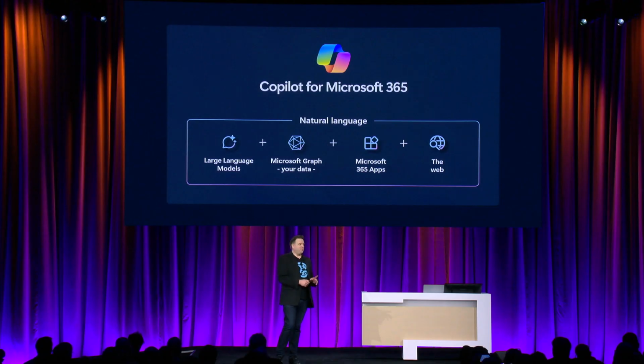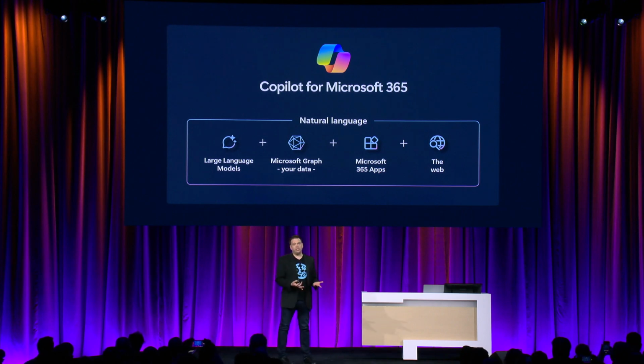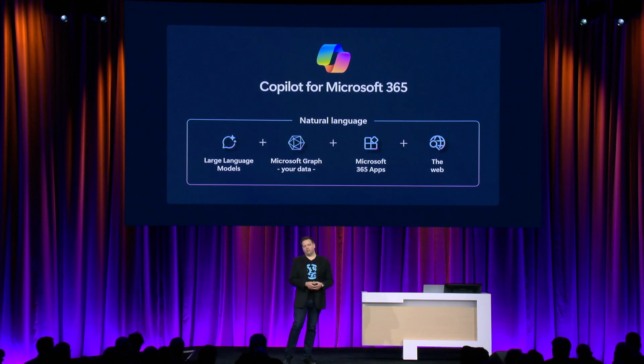And so when you think about Copilot for Microsoft 365, think about it as 4 different things. So it's the large language model itself. It's Microsoft Graph and the data that's connected to it. It can be data that's in Microsoft 365, or you can do things like use Graph connectors to connect external data to it as well. Then it's the app experiences inside of Microsoft 365 apps. And something recently added is the ability to do grounding using web content for data sources from the web.